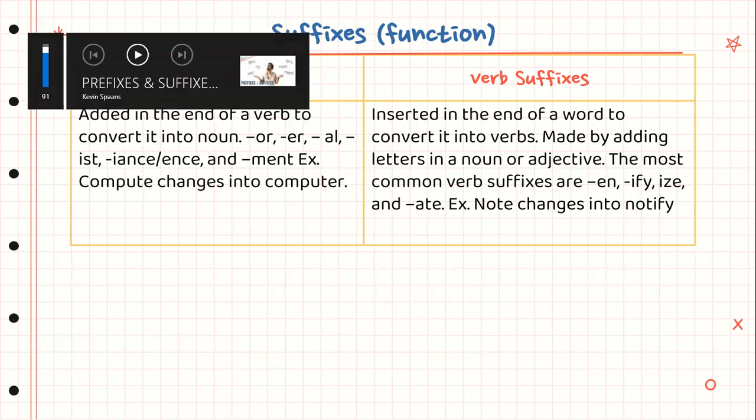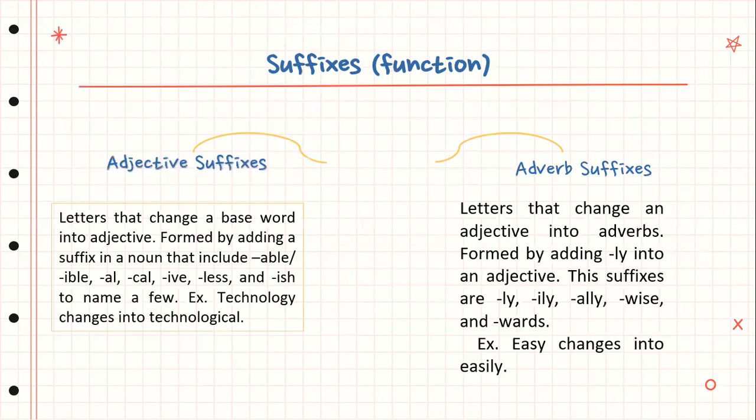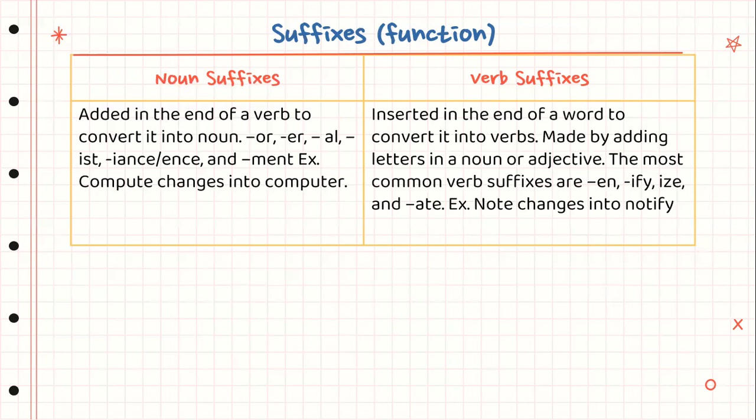As we can see, there is the ending here. So the word compute changed into computer. Verb suffixes are inserted at the end of a word to convert it into a verb, made by adding letters to a noun or adjective. Example, note changes into notify. We add the ending -ify at the end, so the word note changed into notify.